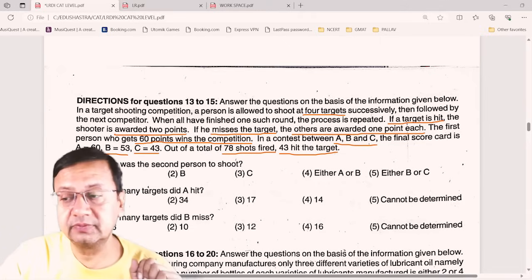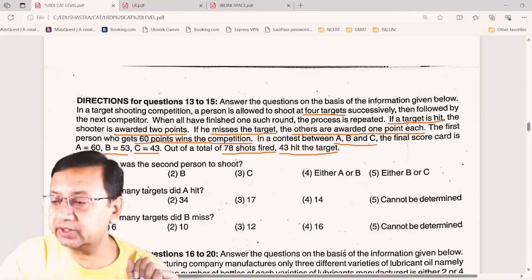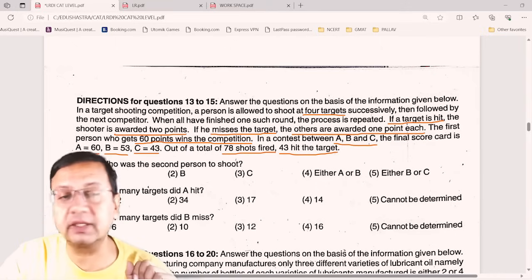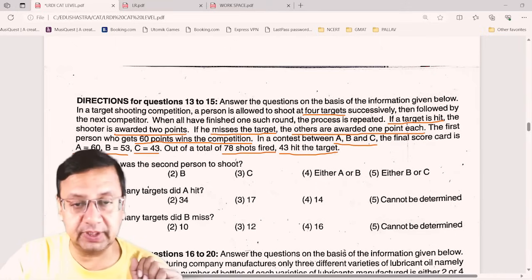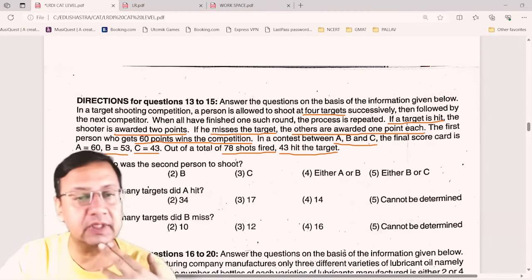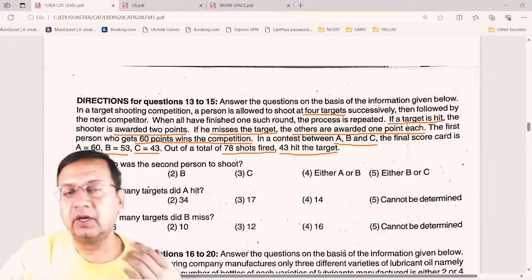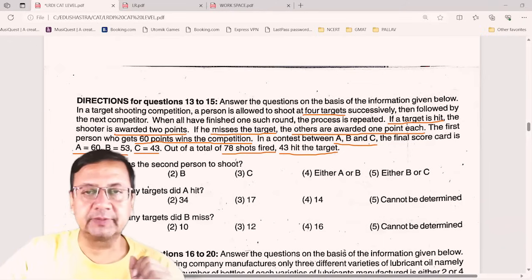How? Can anyone suggest here? Okay, so Ishika is saying since A won the contest, A is the last one to shoot. Okay, let's see who is the first and who is the last one. So we'll come out with this. Okay, done. So let's start solving.